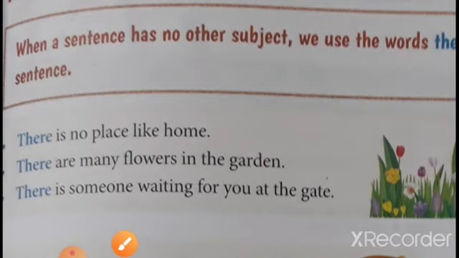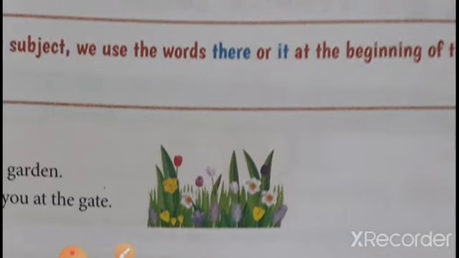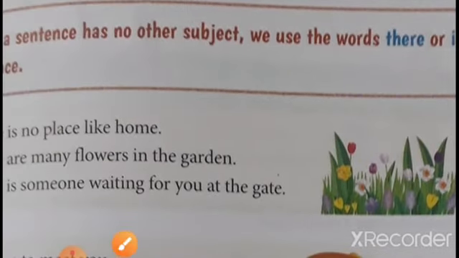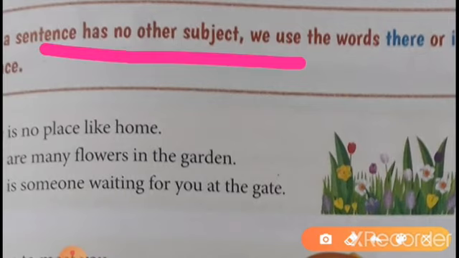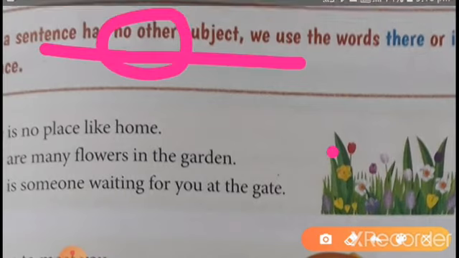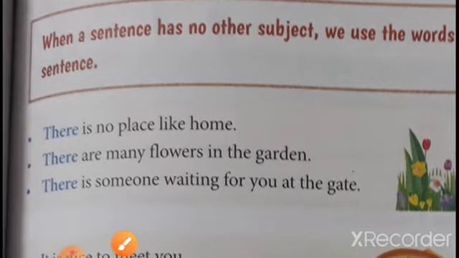It also introduces the subject of a sentence. If there is no subject, we have to use there.